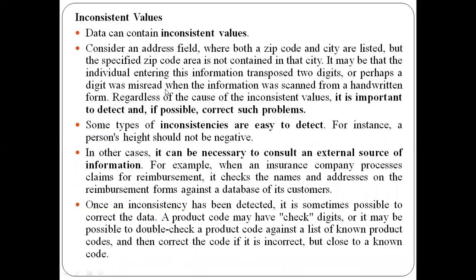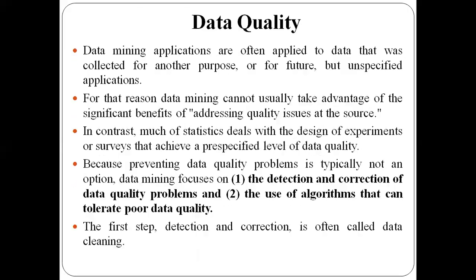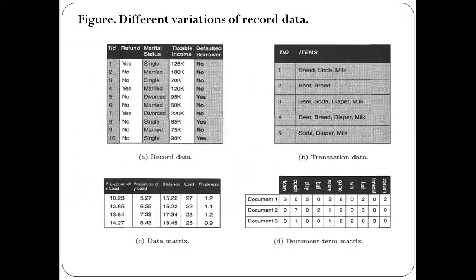So, document data. See here, this is the document data. In this document data, the data has been represented in the form of a document vector. The component of the vector is how many times that word is appearing in that document. Totally we have approximately 10 words appearing in these three documents.